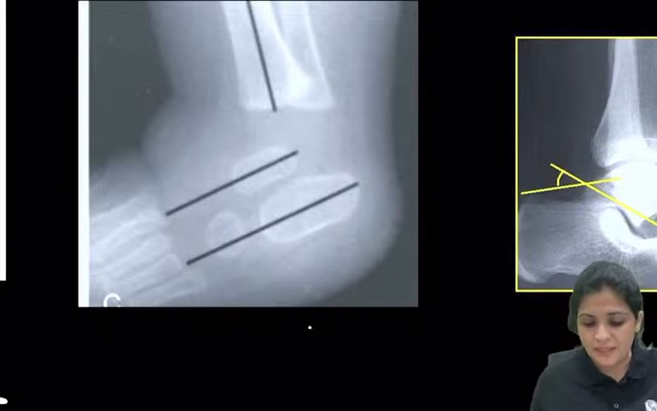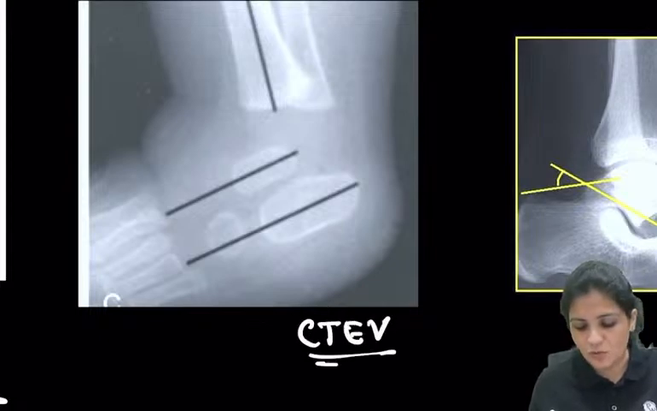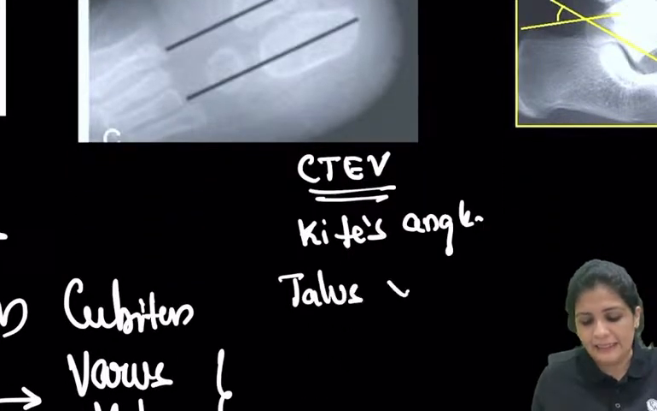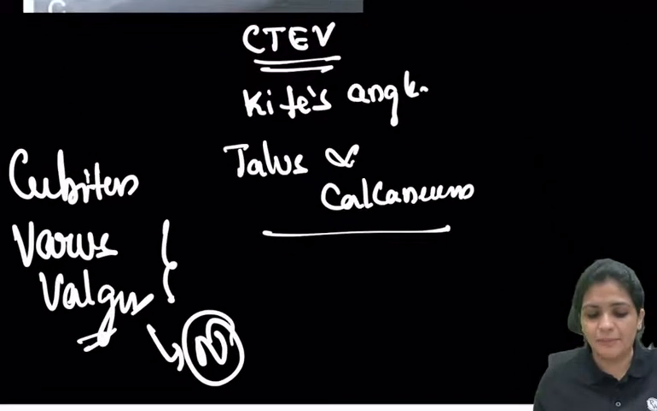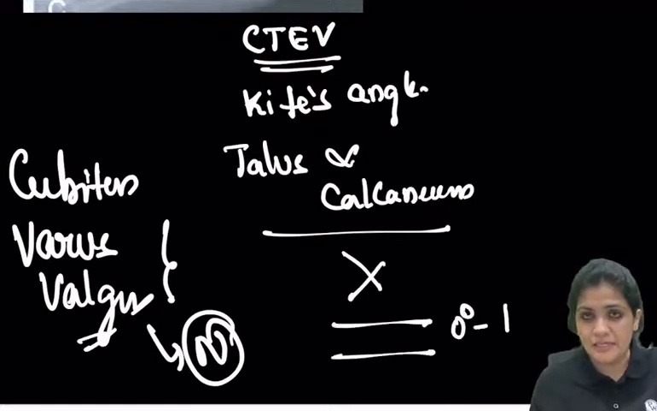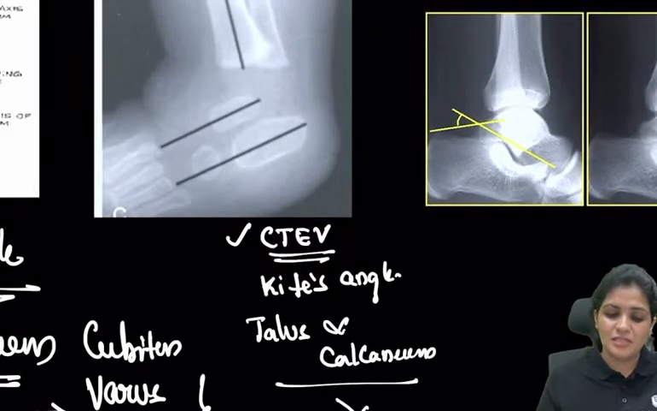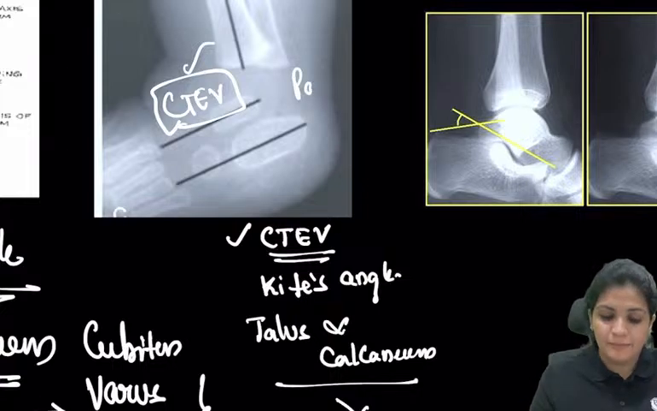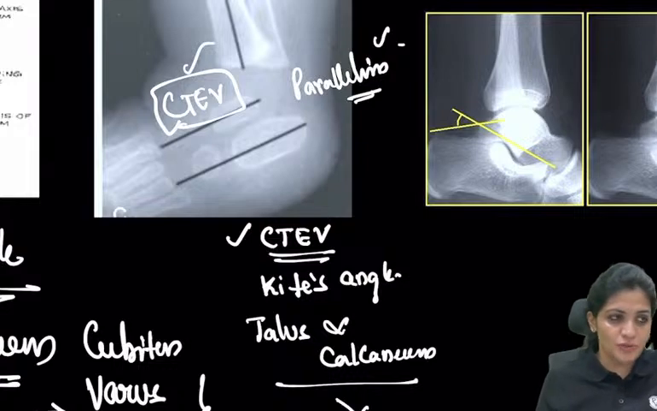Then what is this? This is called Kite's angle. So what is Kite's angle? The angle between the talus and the calcaneum is called Kite's angle, and usually they make an angle of some degrees. But when they are straight, that is 0 degrees, that is parallel to each other, it is indicative of CTEV. Right? Parallelism of talus and calcaneum is indicative of CTEV.